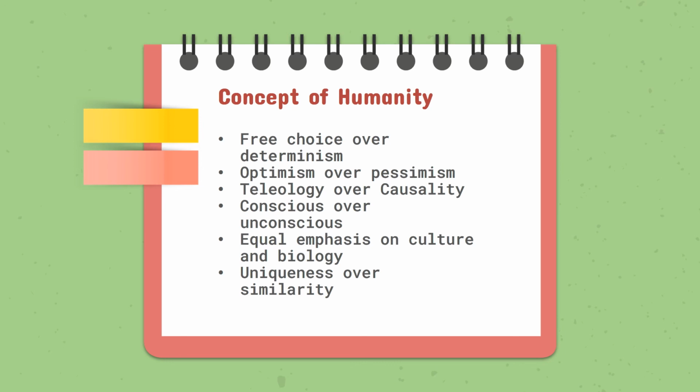Number 4. Conscious over unconscious. It focused a lot on the conscious aspect of an individual. Number 5. Equal emphasis on culture and biology. And lastly, uniqueness over similarity.